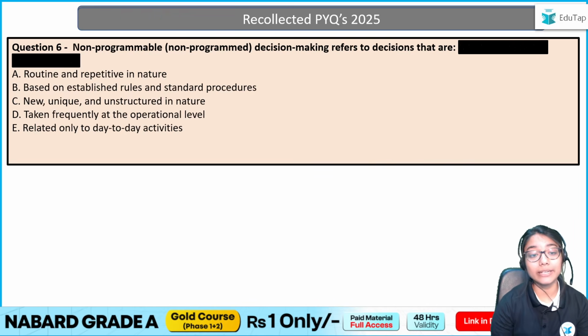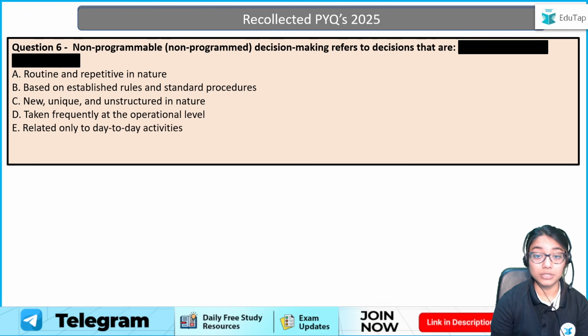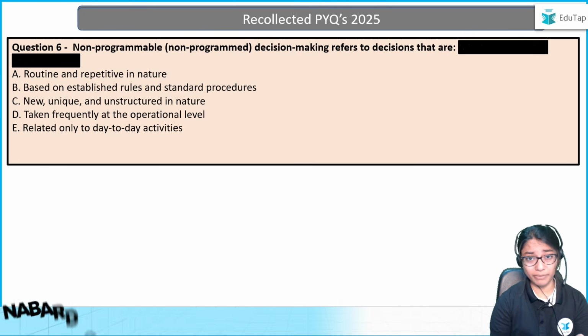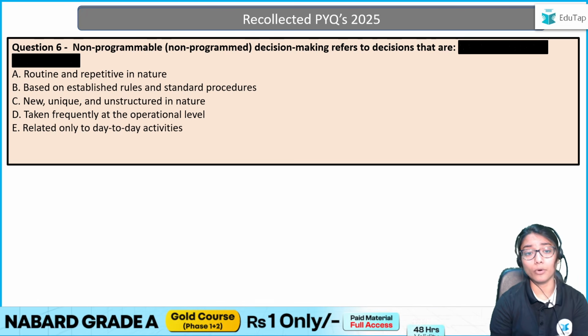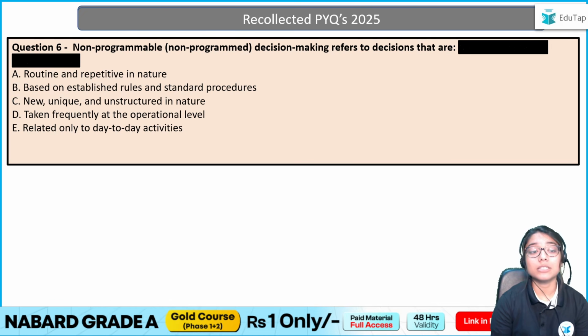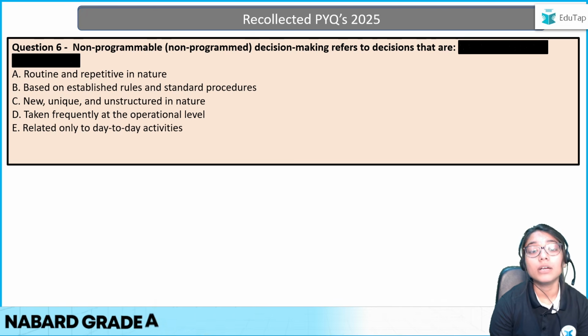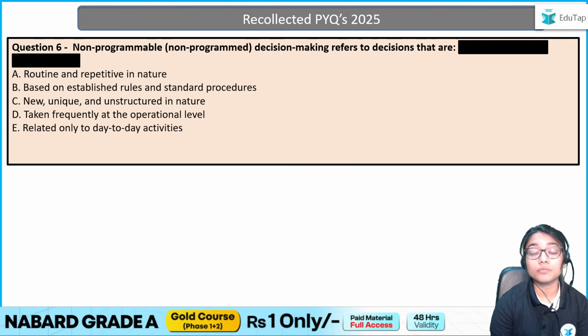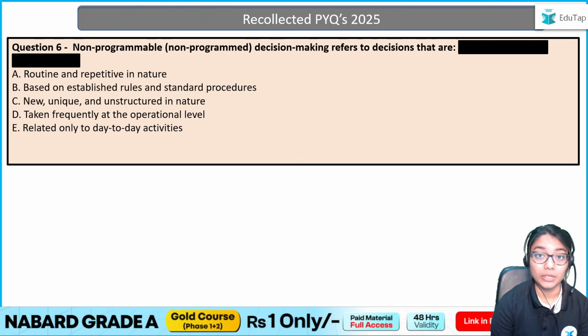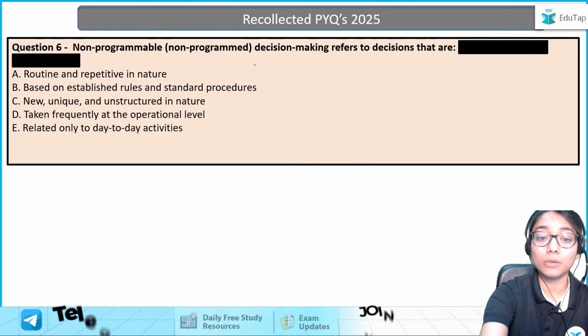Now, if we have a look at our next question: non-programmable decision making refers to decisions that are... it's simple, straight up non-programmed decision making. So what is non-programmed decision making? These are the decisions, non-programmed, which are very unique.